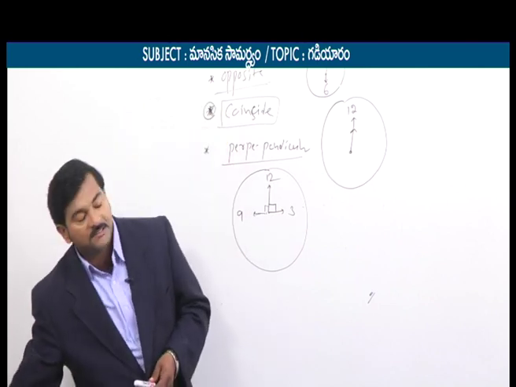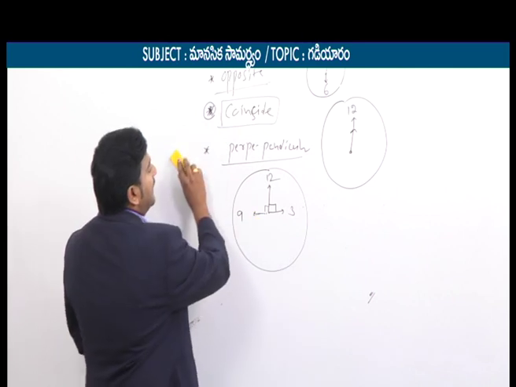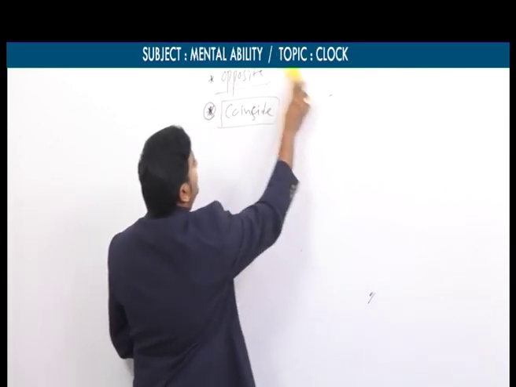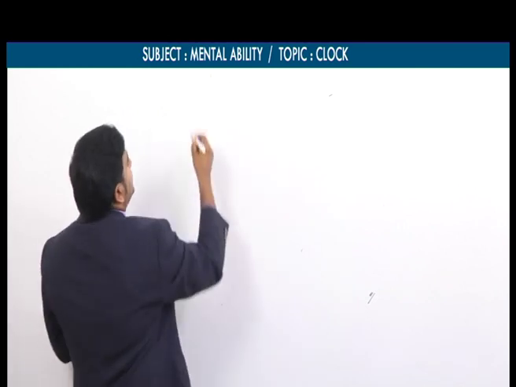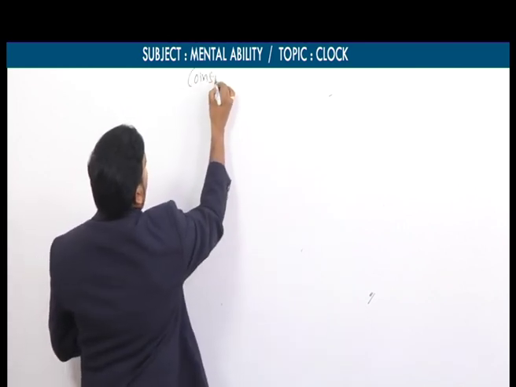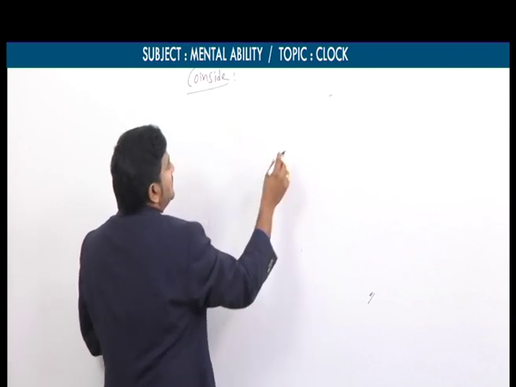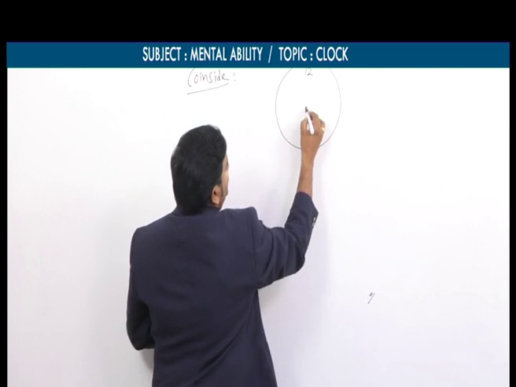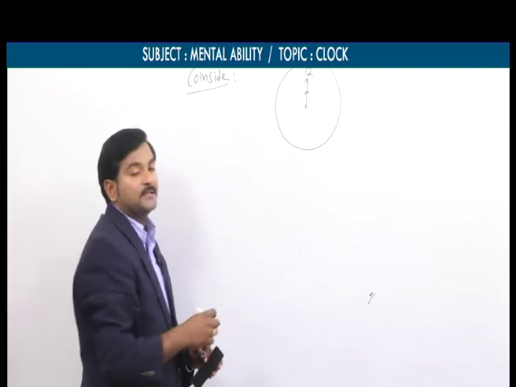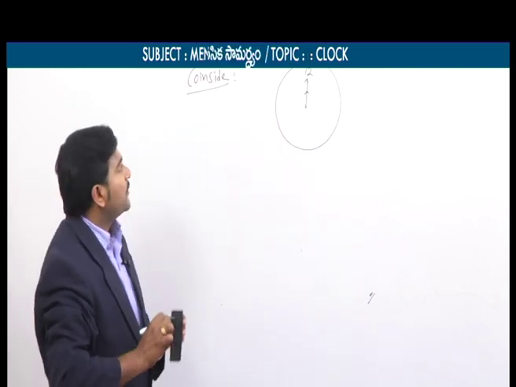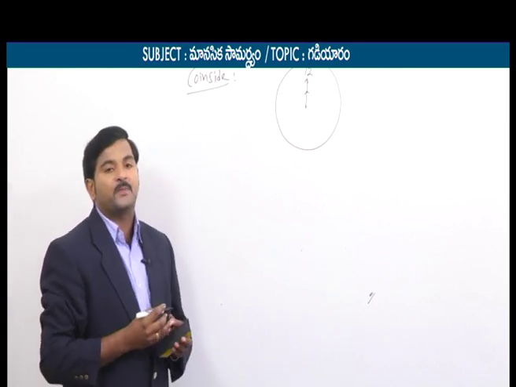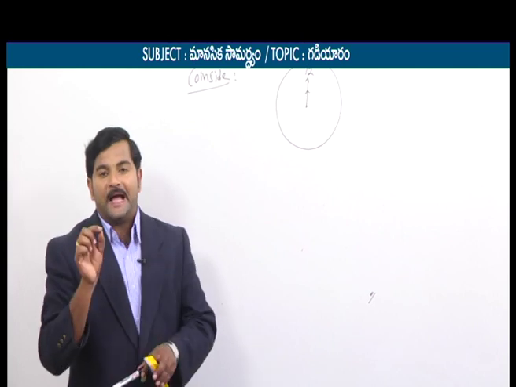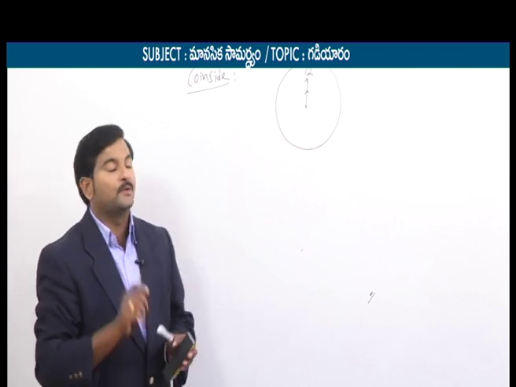What are the points covered under this coincide part? Let's say we'll discuss this point also by taking one small diagram. Now our focus is only on coincide. Let's say for example the time is 12 o'clock. Just now I told you at 12 o'clock the two hands coincide. There are 3 points in this coincide part. The first part is that when the two hands coincide, the angle between these two hands is equal to 0 degrees.